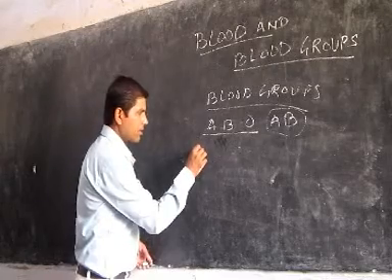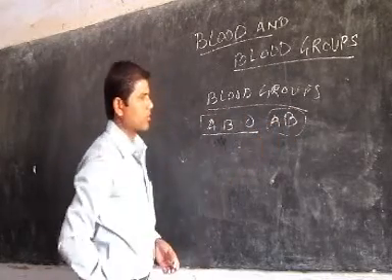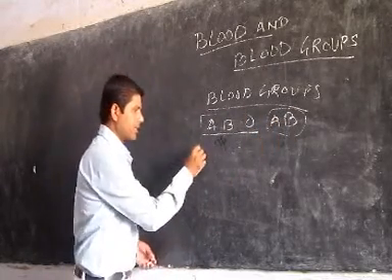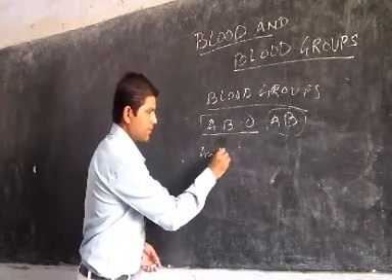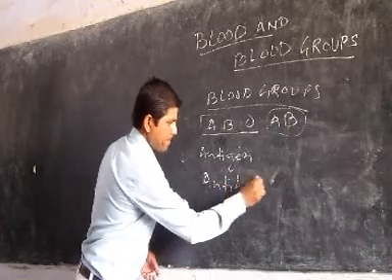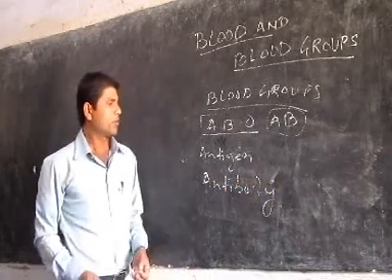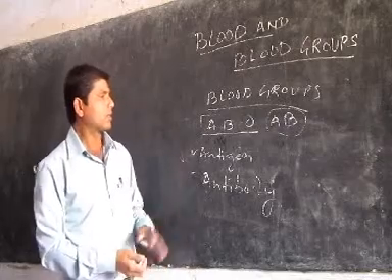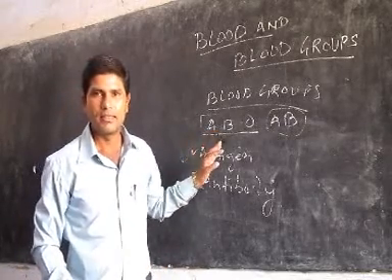In all four types of blood groups, there are antigen and antibody. Both are present in all four types of blood groups.